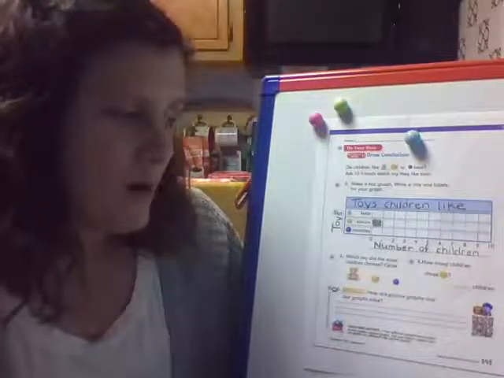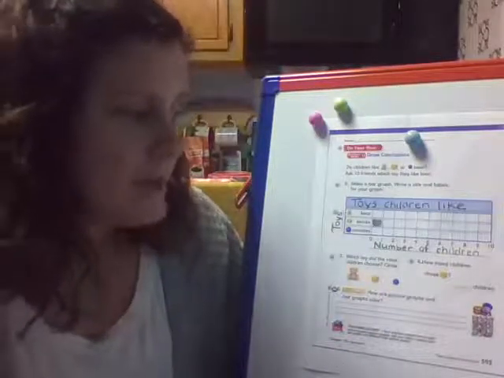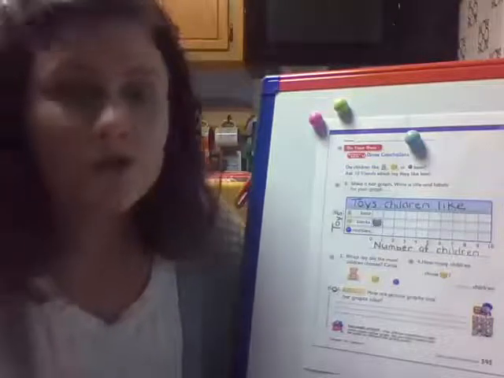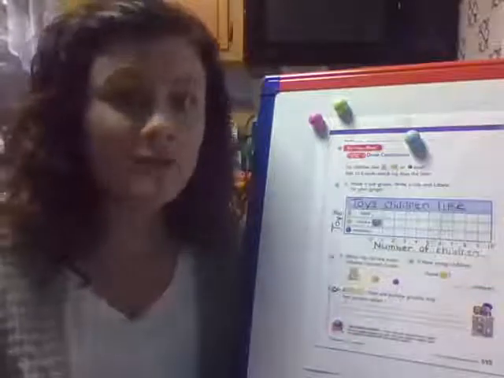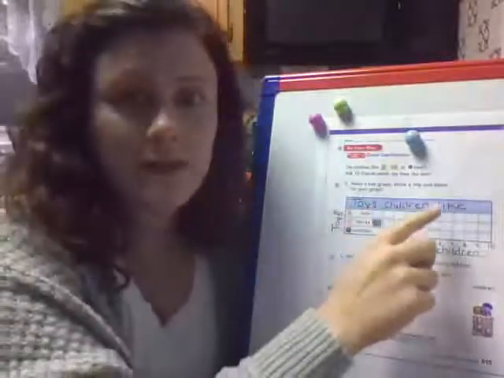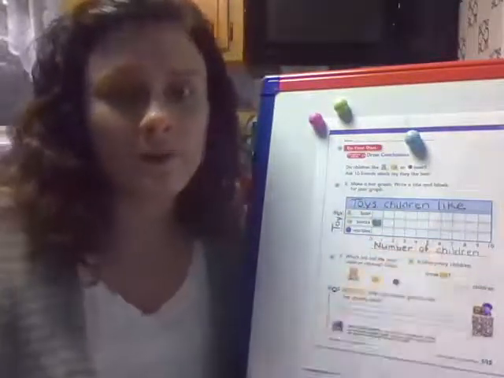Next, for number 4, it says, how many children chose blocks? So for number 4, you want to write on that line, how many? So you can go ahead, trace your finger to the end and drop it down. Whatever number you land on is going to be the number you want to write on there.